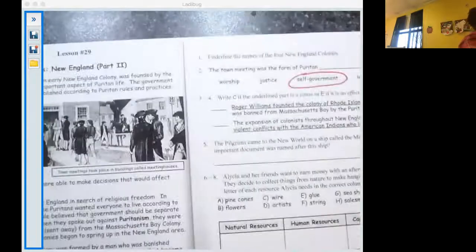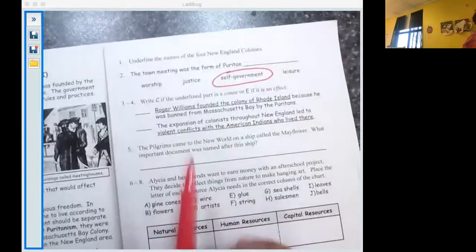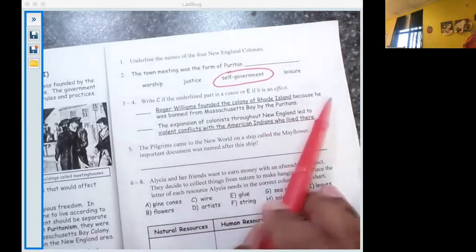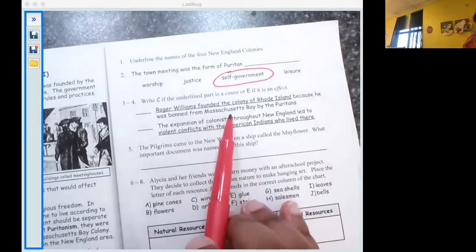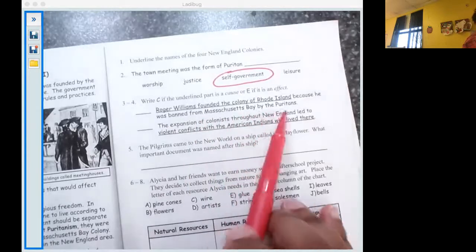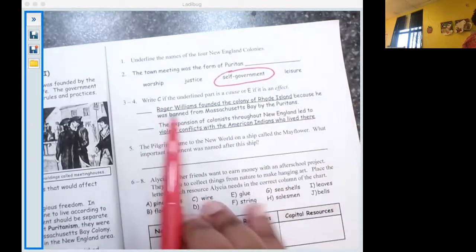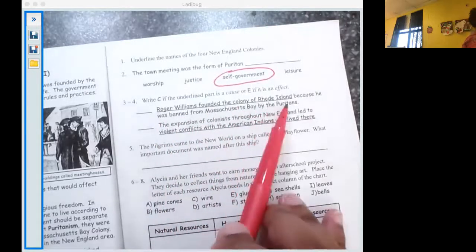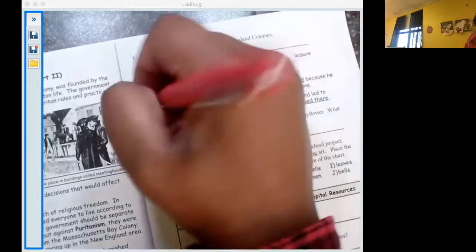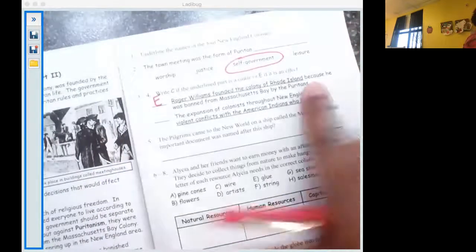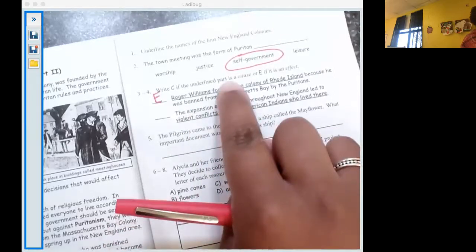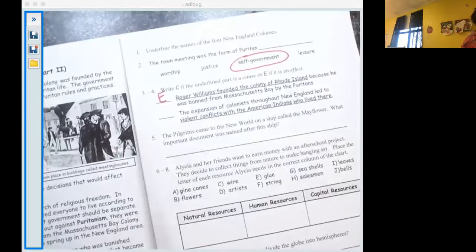Okay. So 3 and 4, we have cause and effect. All right. So number 3 says Roger Williams founded the colony of Rhode Island because he was banned from Massachusetts Bay by the Puritans. So we're going to look at that underlined part here. Roger Williams founded the colony of Rhode Island. So to me, that sounds like an effect. So the cause was he was banned or got kicked out of Massachusetts Bay. And because of that, he started his own colony, the Rhode Island colony.